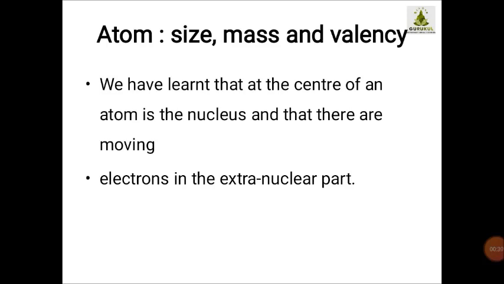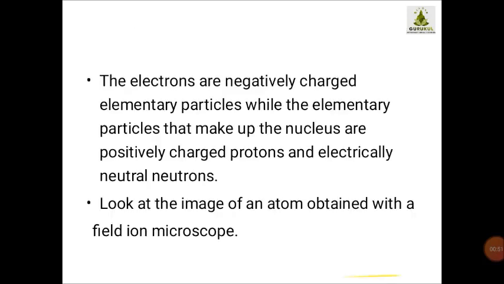So we have learned that the center of an atom is the nucleus, and that there are moving electrons in the extranuclear part. So the nucleus of any atom is the center. Okay, the nucleus is placed at the center, and the parts which are rotating around it are known as electrons. Then what are the specific characteristics of electrons?